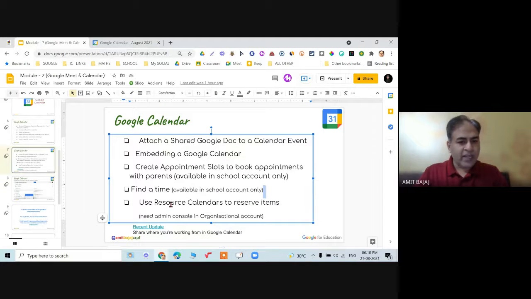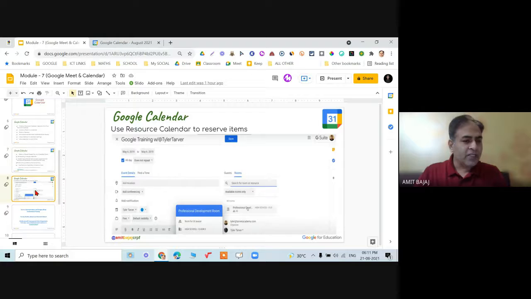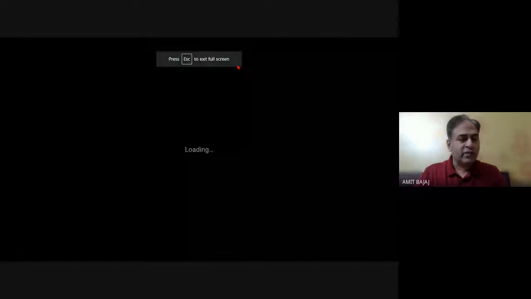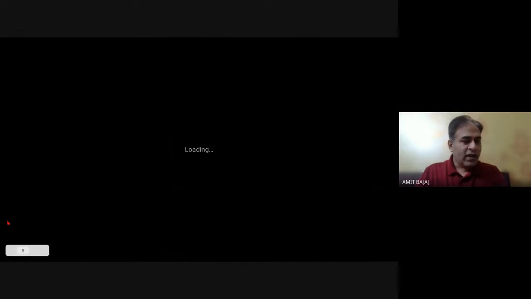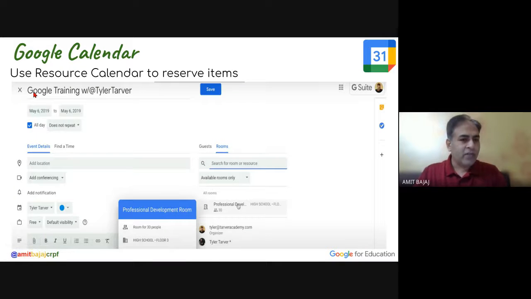Then find a time, use resource calendar to reserve the time. Now again, this option is not available in the school account. Also, I am quickly demonstrating a screenshot of the same, so you can check it out. Remember such kind of a layout: event details, find a time, and then the guest and the room option.